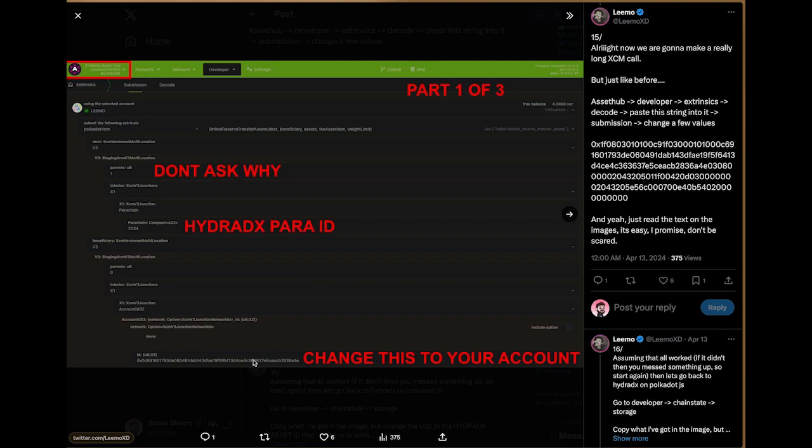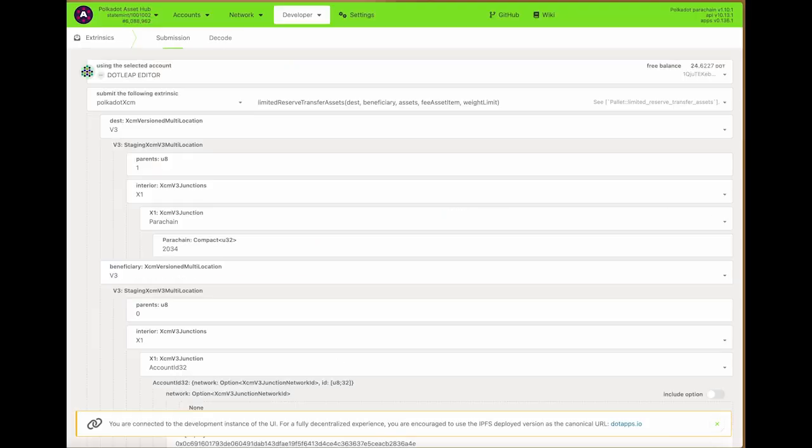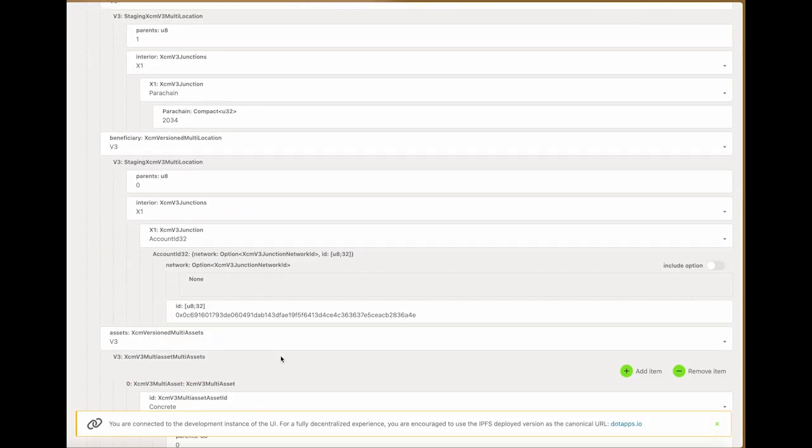What does it mean, my account? Do I need to put in a hex version of a substrate address, or is this an EVM address? I think Hydra is. Yeah, I'm not sure what this should be. Account ID 32. I think this is an EVM address.